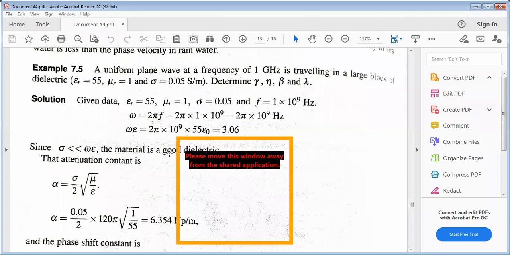According to the problem statement, relative permittivity is 55, permeability is 1, sigma is 0.05, and f equals 1 gigahertz, meaning 1 into 10 power 9.